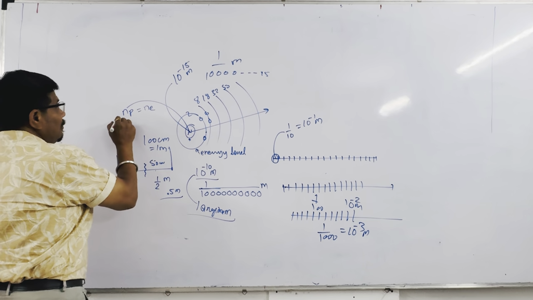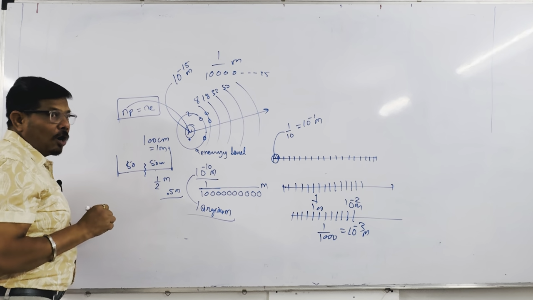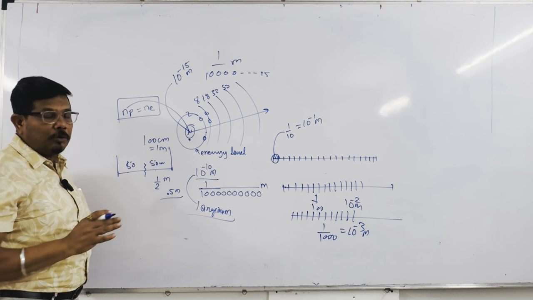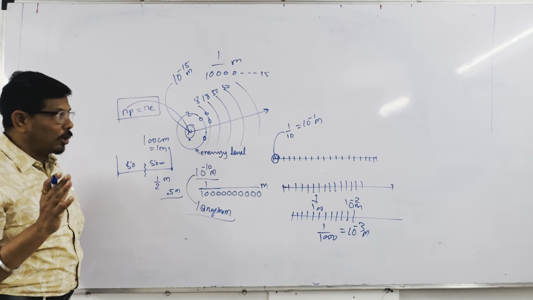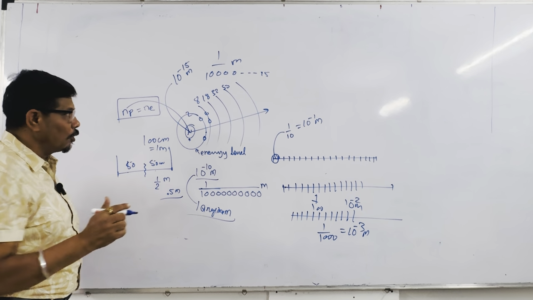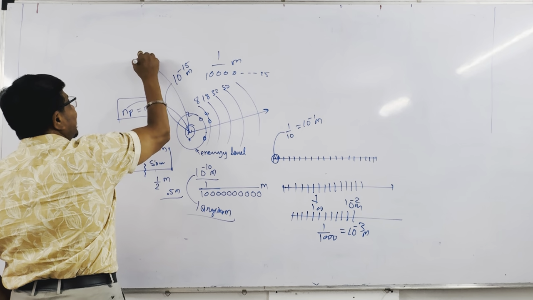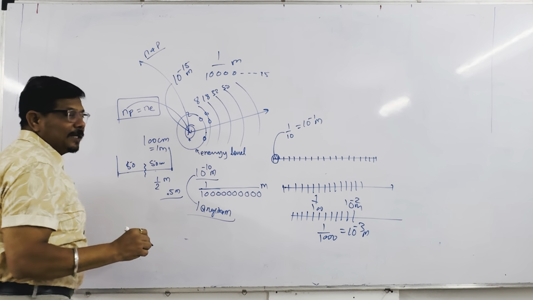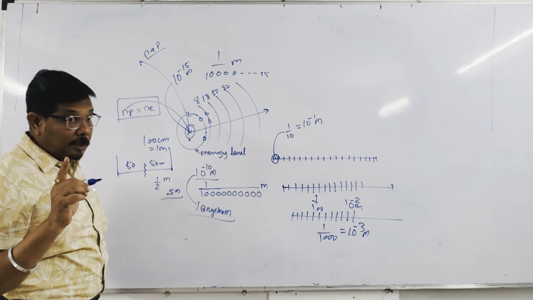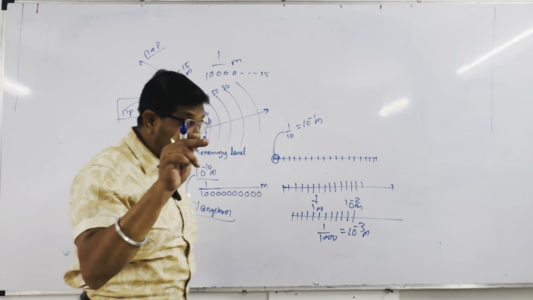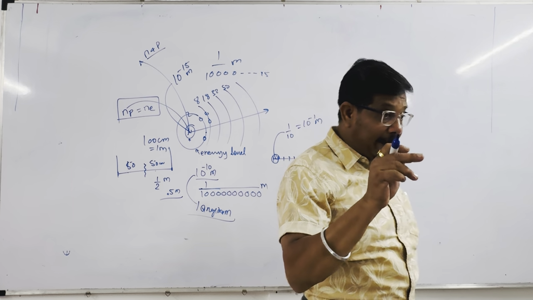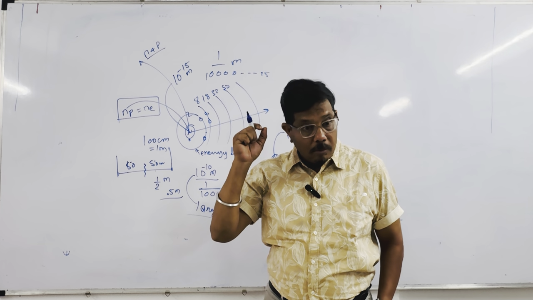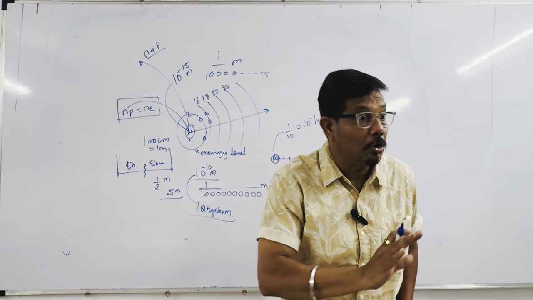Okay. So, an atom has neutrons, protons and electrons. The nucleus has neutrons and protons. But in case of hydrogen, keep in mind, hydrogen has no neutron.